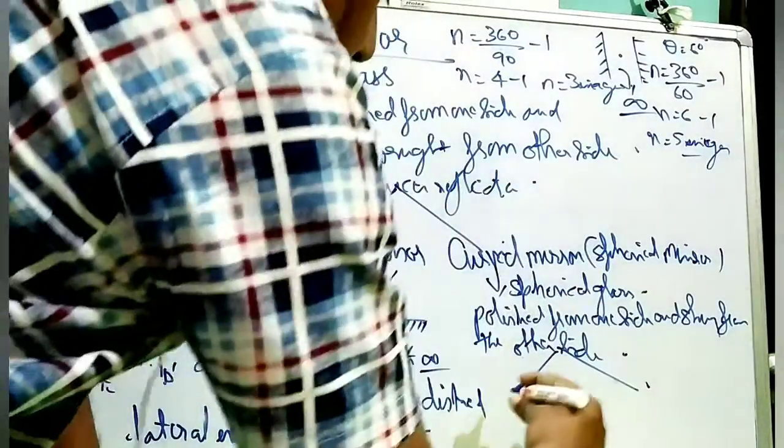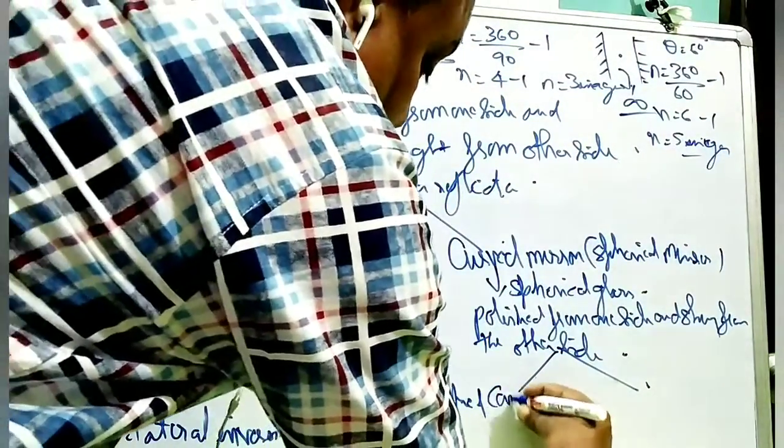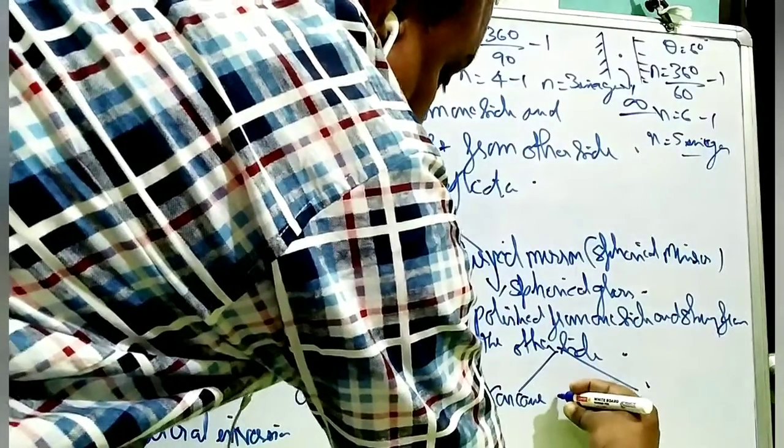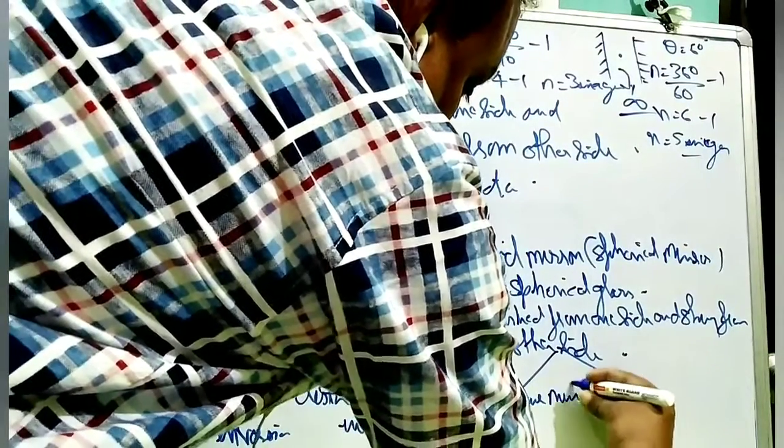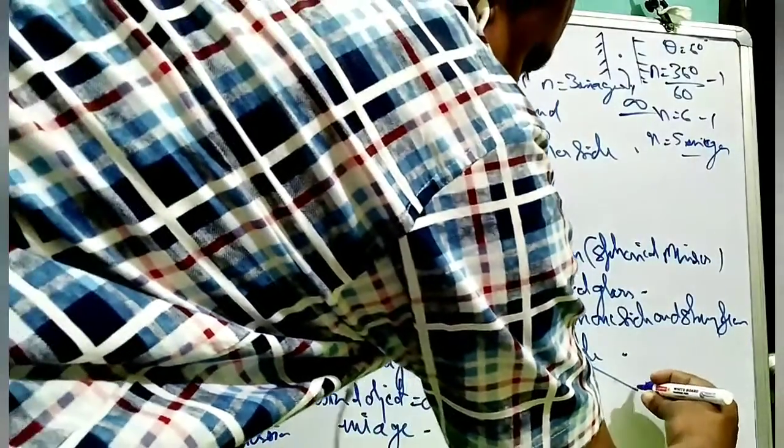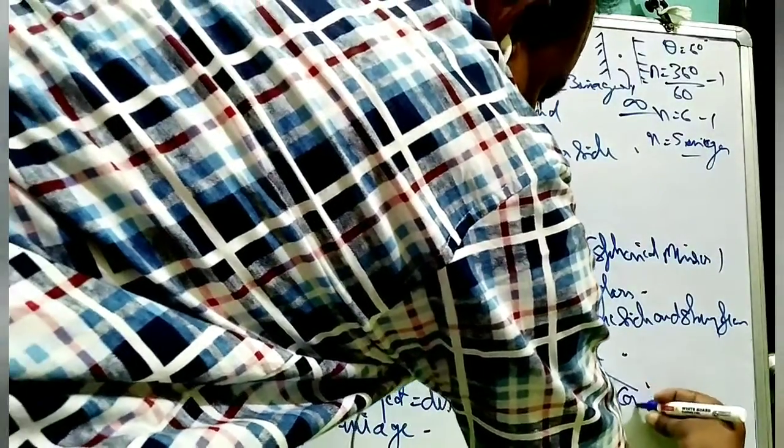So it means that there are two types of curved glasses. One is called concave glass, or concave mirror, and number two is convex mirror.